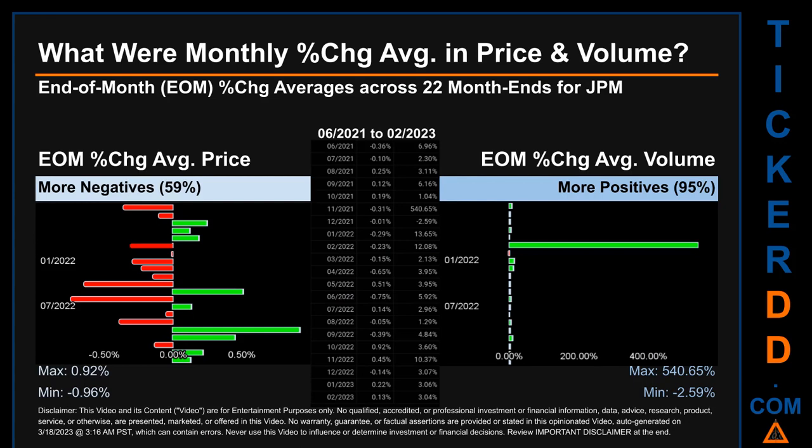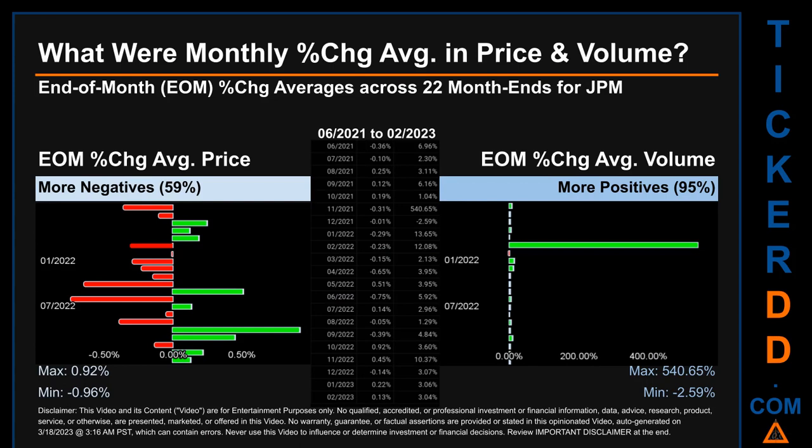From 06/2021 to 02/2023, out of 22 month ends, 13 had a negative percentage change in average price. Meaning 59% of month ends saw a negative percentage change in average price. In terms of volume, 21 out of 22 month ends had a positive percentage change. That is 95% of month ends saw a positive percentage change in average volume.